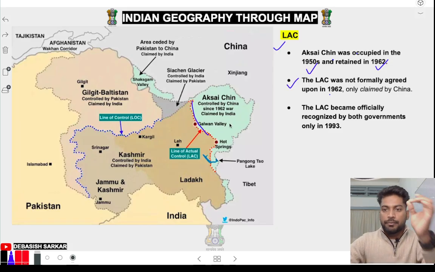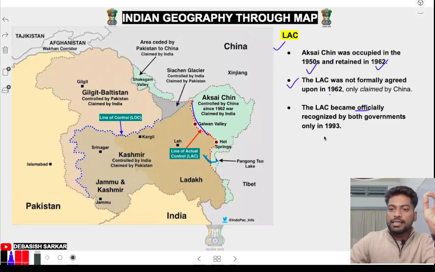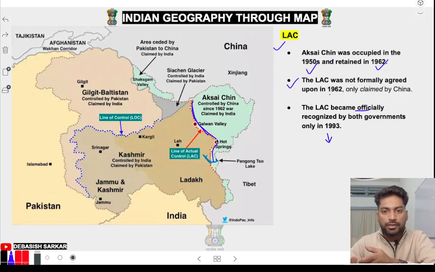But officially in 1993, both governments agreed, okay, this is your LAC. Now we recognize this is the line of actual control, that part is yours, this part is ours.